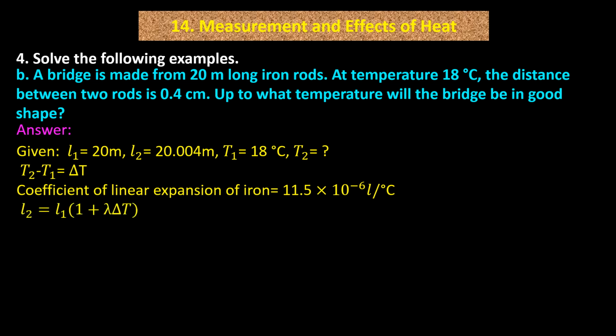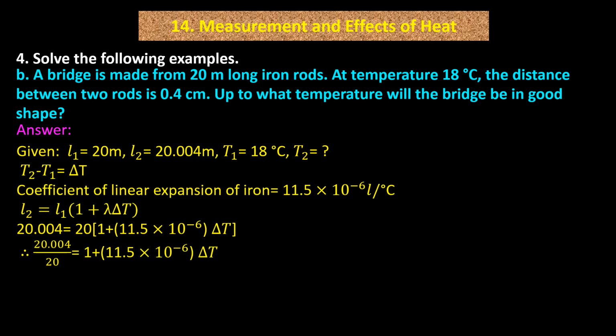L2 equals L1 into bracket 1 plus lambda delta T. 20.004 equals 20 into bracket 1 plus bracket 11.5 into 10 raised to minus 6 bracket complete delta T bracket complete.